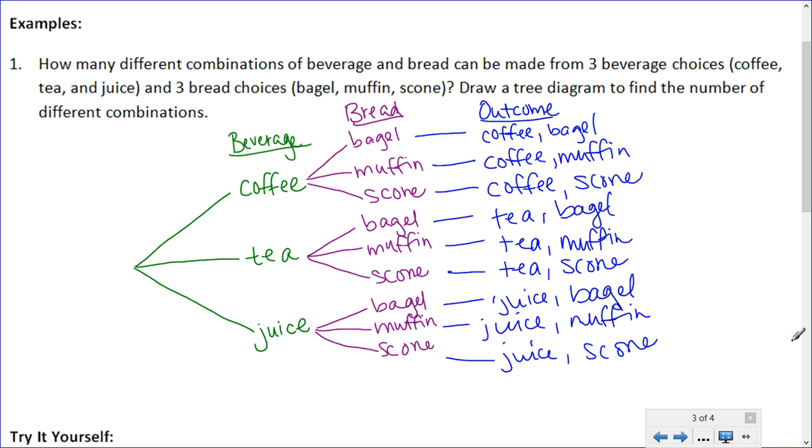Okay. So each of these represent a different combination of beverage and bagel. And we notice we have 1, 2, 3, 4, 5, 6, 7, 8, 9. So all of these represent 9 possible outcomes.